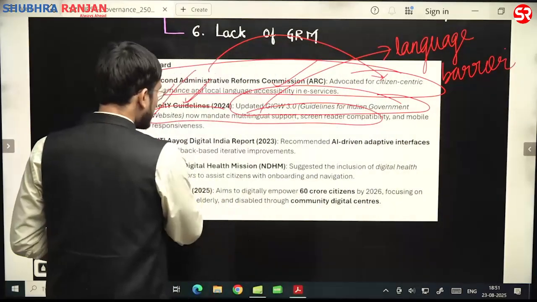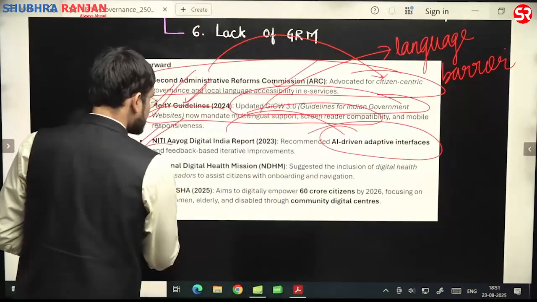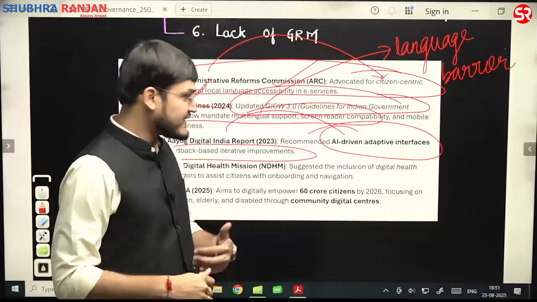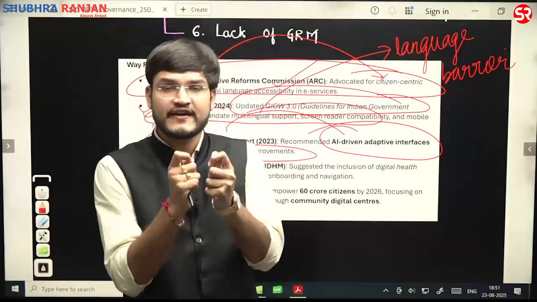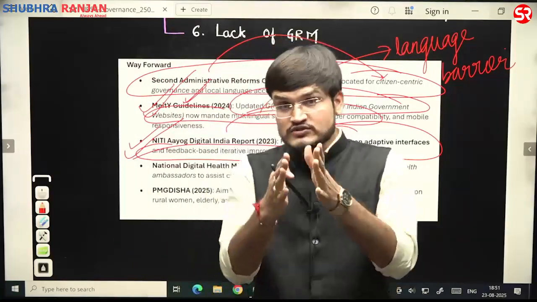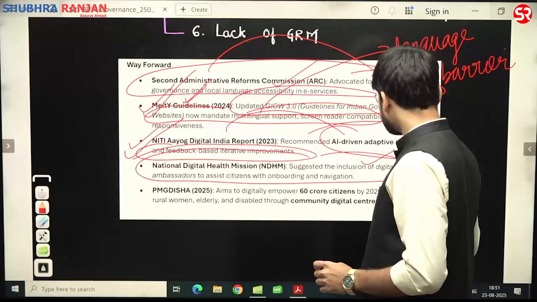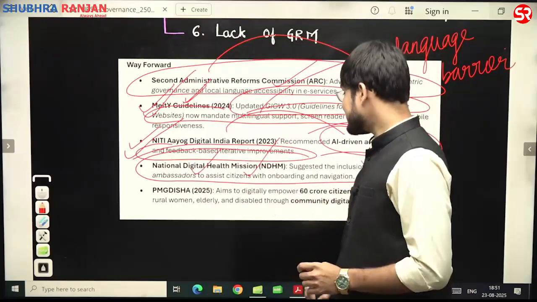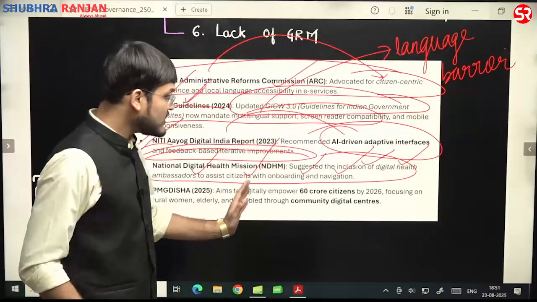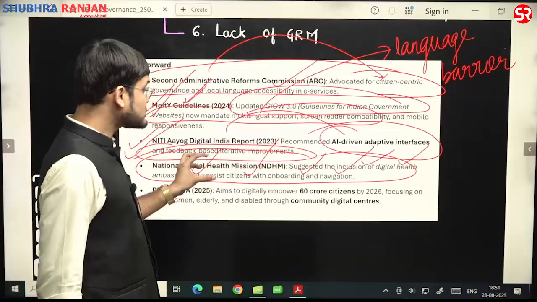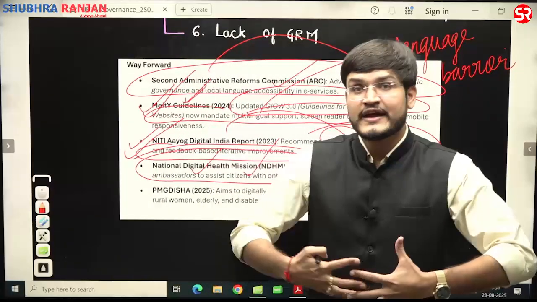And then the Niti Aayog Digital India report also recommends AI driven adaptive interfaces and feedback based iterative improvements, and thereby we are also focusing upon big data analytics, and also on the grievance redressal mechanism. So that is also very, very important. For example, the National Digital Health Mission suggested the inclusion of digital health ambassadors to assist citizens in onboarding and navigation. In those terms you talk about the National Digital Health Mission, इसने suggest किया है कि digital health ambassador to assist citizens, and thereby on the ground also various people should be there to help.